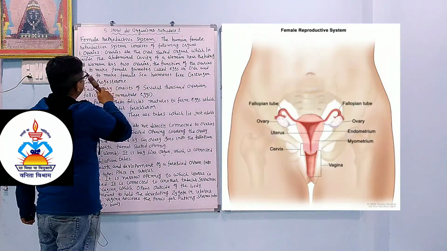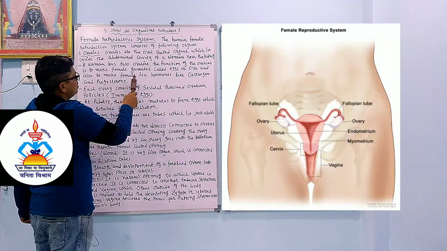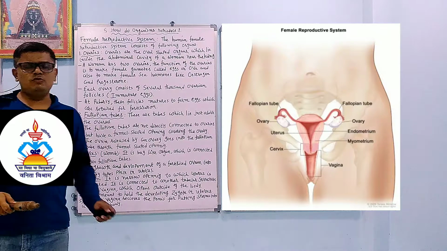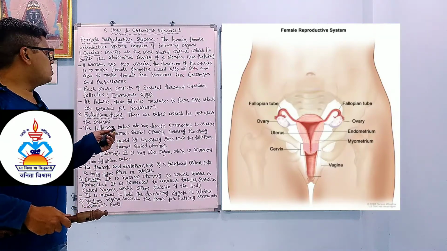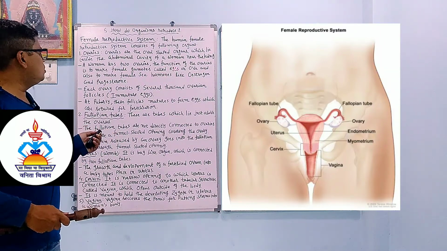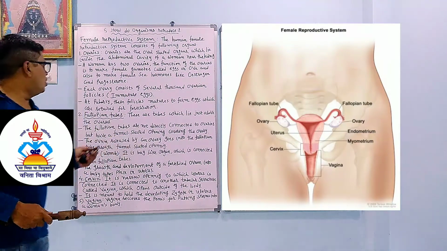The function of the ovaries is to make the female gametes called eggs or ova, and also to make the female sex hormones like estrogen and progesterone. So the ovary has two functions. First is to produce the female sex hormones, estrogen and progesterone, as well as to make the female gametes called the eggs or ova.